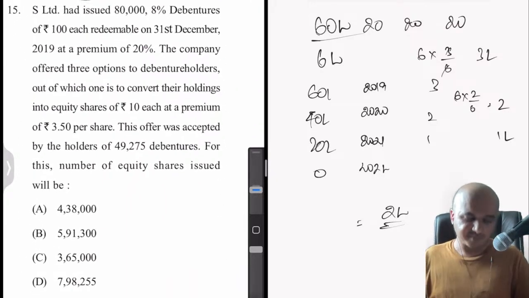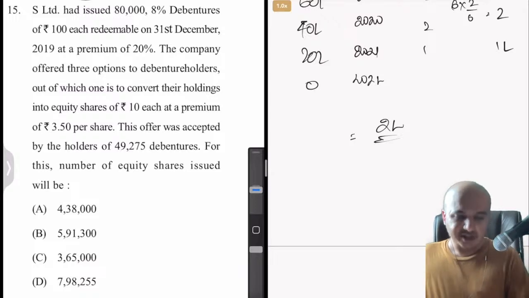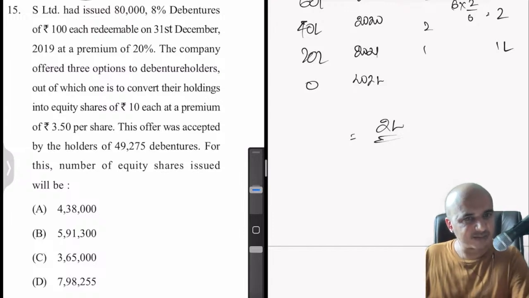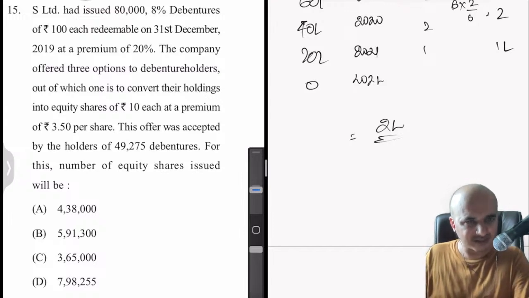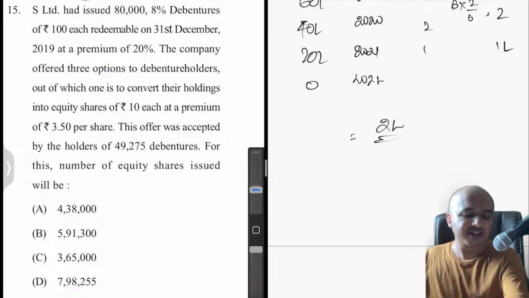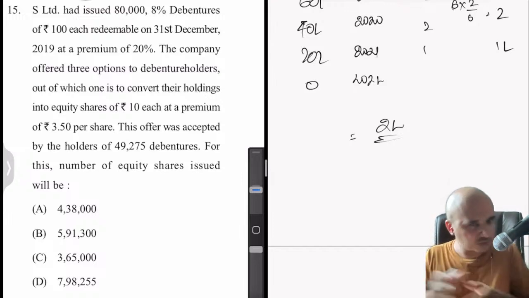Question number 15. Yes Limited had issued 80,000 8% debentures of rupees 100 each, redeemable on 31st December 2019 at a premium of 20%. The company offered 3 options to the debenture holders, out of which one is to convert their holdings into equity shares of rupees 10 each at a premium of rupees 3.5 per share. So this is nothing but the conversion of existing debentures into equity shares.